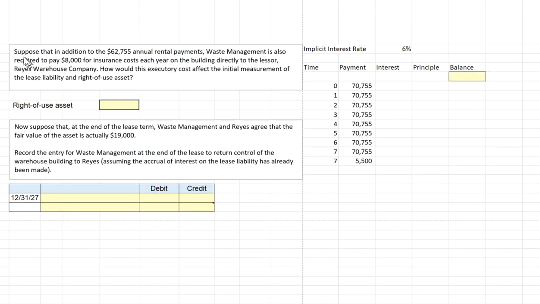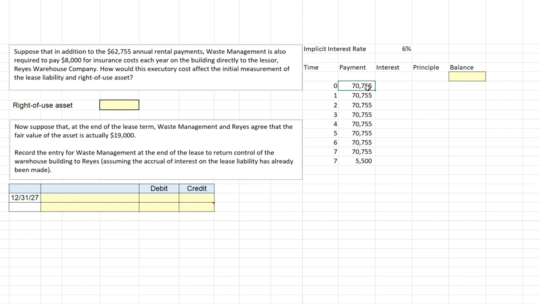Let's consider two final questions. Suppose that in addition to the $62,755 annual rent payments, Waste Management is also required to pay $8,000 a year for insurance cost for the building directly to the lessor, which was Rise Warehouse Company. How would this, what's referred to as an executory cost, affect the initial measurement of the lease liability and the right of use asset?